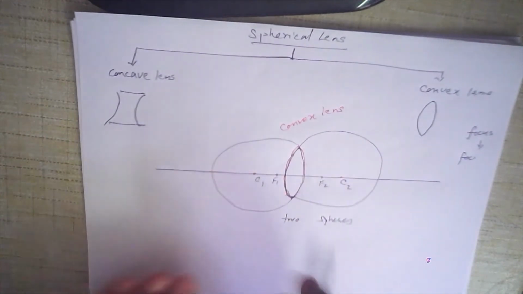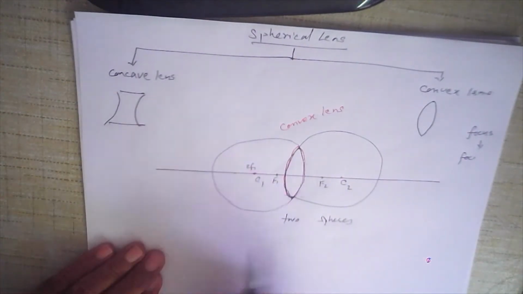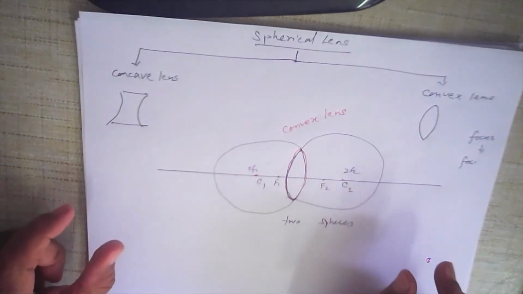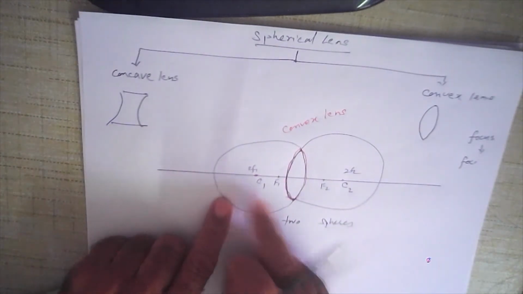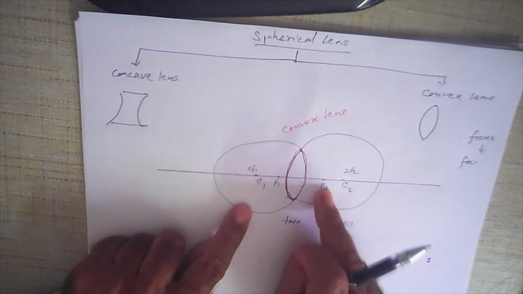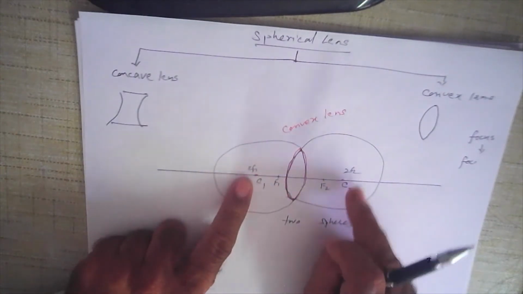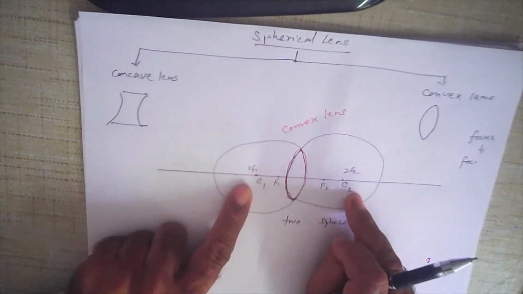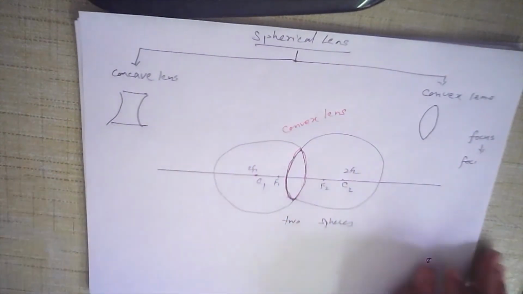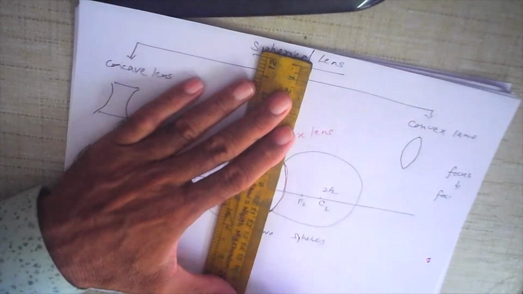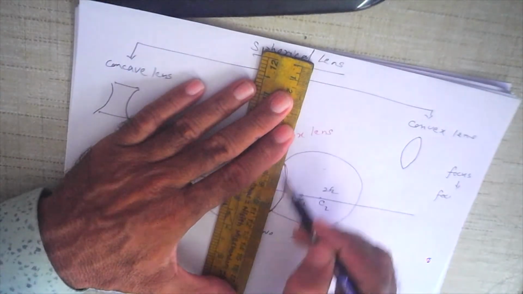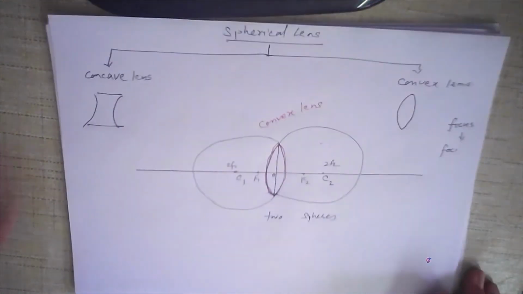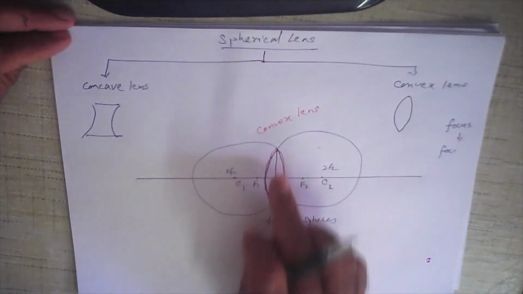C1 can also be called 2F1. C2 can also be called 2F2 because it is twice the focal length. So you have 2F1, F1, 2F2, F2, where 2F1 can be called C1 and 2F2 can be called C2. This is your principal axis. And if I draw a line in between, this part here is actually the pole or center or the vertex of the lens.